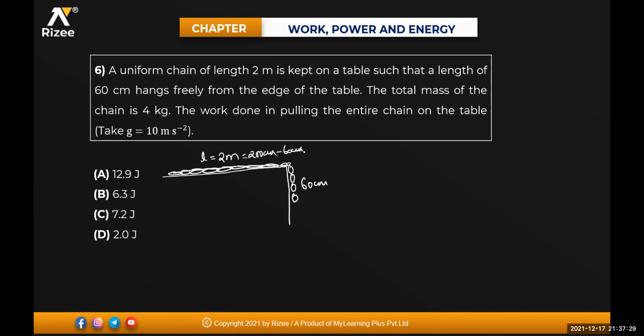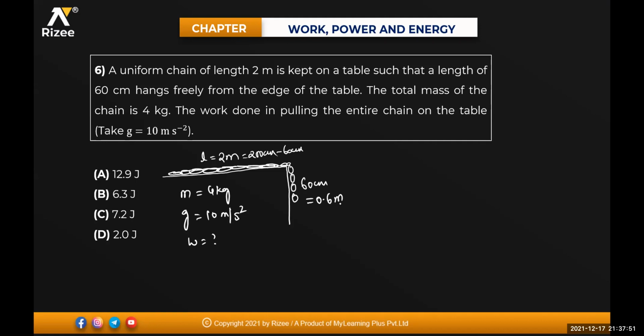The total mass of the chain is 4 kg. The work done in pulling the entire chain on the table will be equal to how much? G value is equal to 10 meter per second square. Work done in pulling it will be equal to how much? So this is 60 centimeters, which means 0.6 meters.